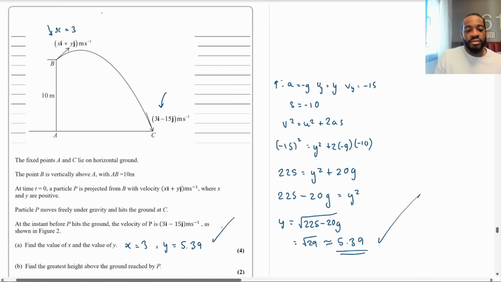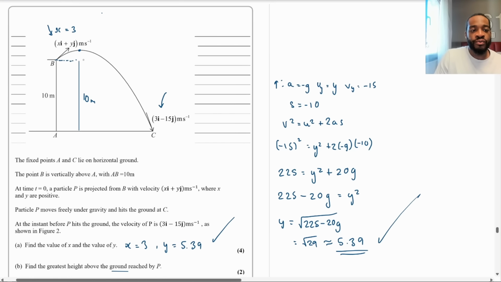All right, perfect. Part B. It says find the greatest height above the ground reached by P, for 2 marks. Be very careful, by the way, with these type of questions. It says the greatest height above the ground. So immediately, whatever the greatest height would be, which is going to be right here, you have to add 10 to your final answer, okay? Sometimes that can trip people up.